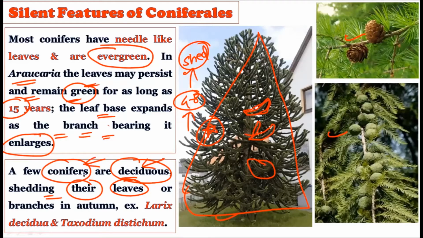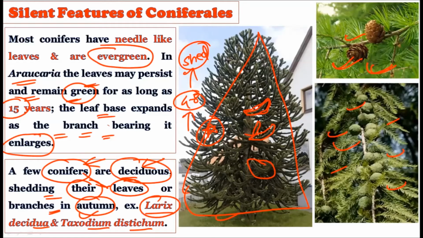Some members of the conifers show the shedding of the leaves or the branches in the autumn season, right? For example, Larix decidua and Taxodium distichum. This is the picture of the Larix. See, this is the Larix gymnosperm, and the Taxodium plant is here. These plants like to shed their leaves in the autumn, but there are certain plants which never shed their leaves and remain evergreen.